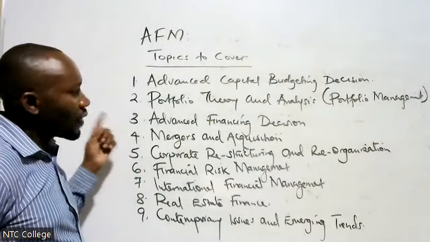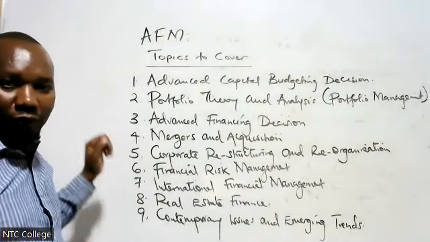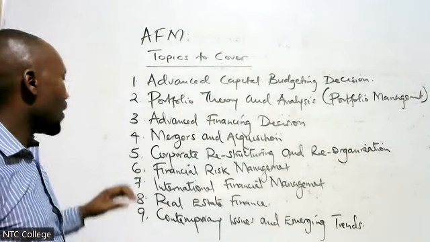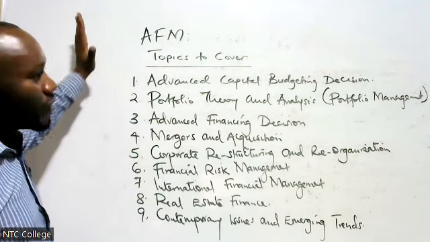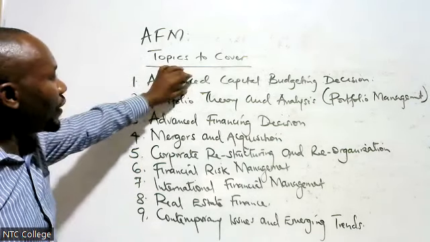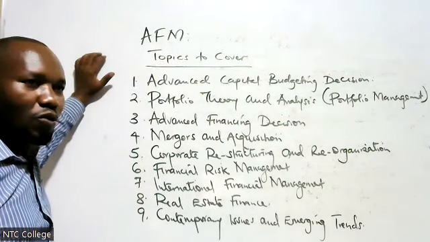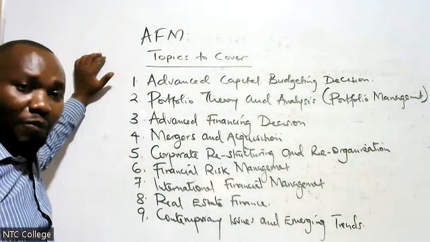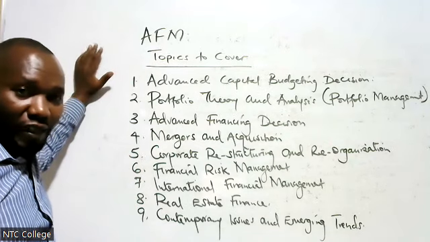Topic number 3 cannot be missed. One of the functions of a finance manager is the financing decision. So here, what we're basically trying to do is that in topic number 1, you discuss a situation where you have some capital to invest, but the capital is limited.